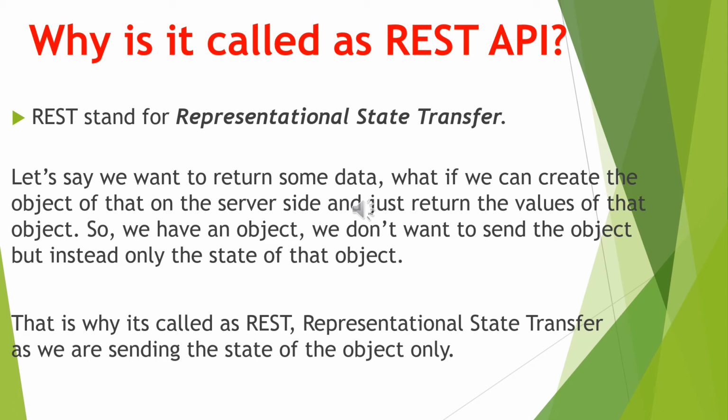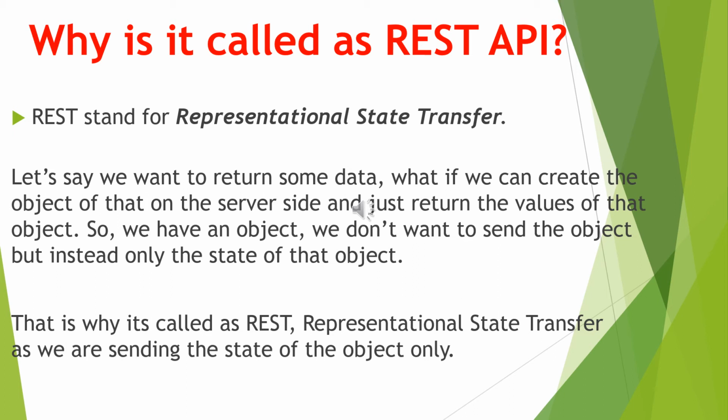Let's say we want to return some data from an application. What if we create the object of that particular data on the server side? Can we do it? Yes, of course. We can create the object of the data that we need on the server side and set the values of that object. So we have an object.